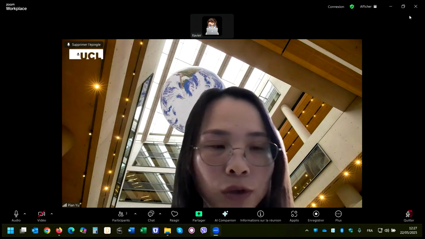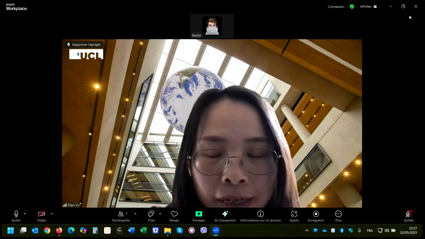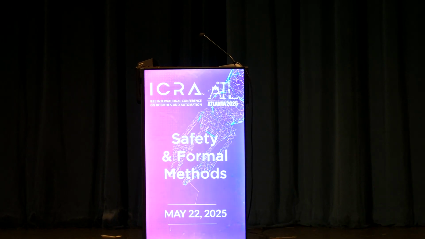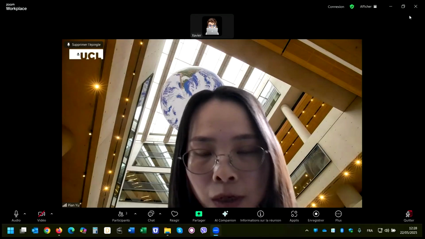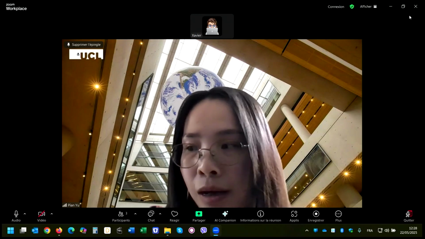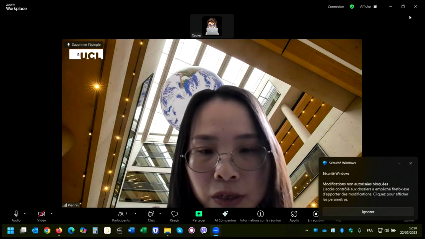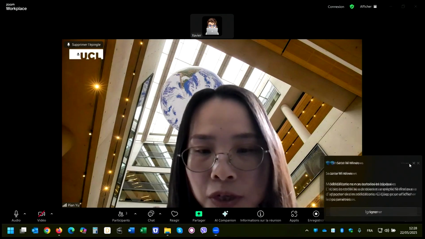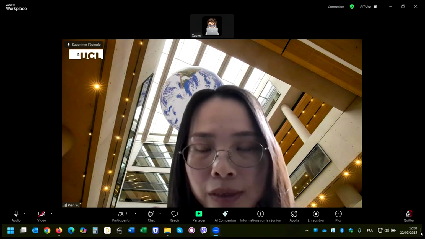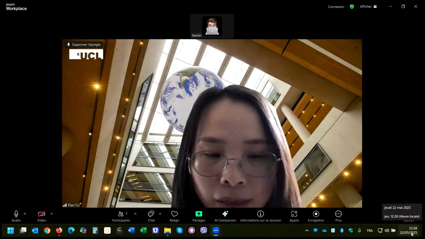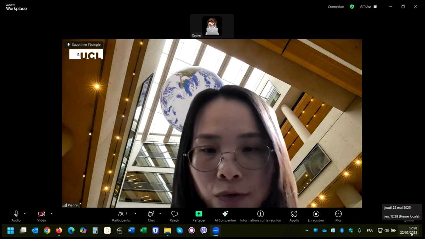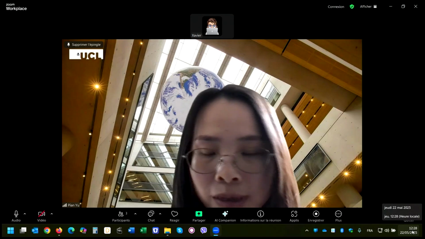For instance, for the case of safe online planning, our approach contains three algorithms. The first one is using neural network predictor and adaptive conformal prediction to construct a sequence of prediction horizons for all the dynamic agents. And then we use this information to construct a safety shield on the fly. And then we integrate POMCP with this shielding technique to guarantee safe operation of the robotic systems. And in our experiments, we see that our algorithm actually is quite efficient for different scenarios, and some are small and some are actually quite large.